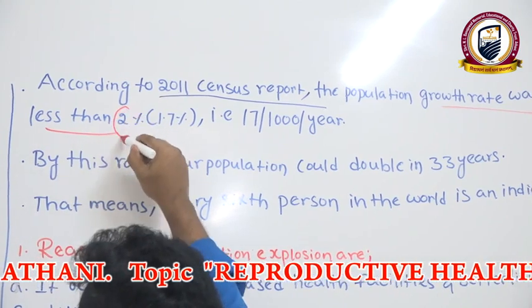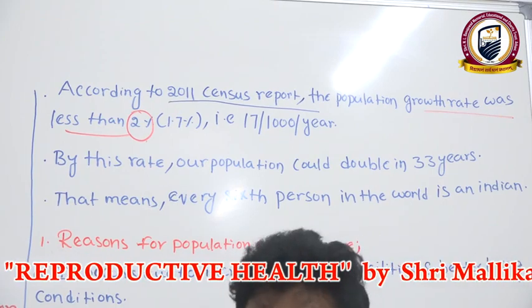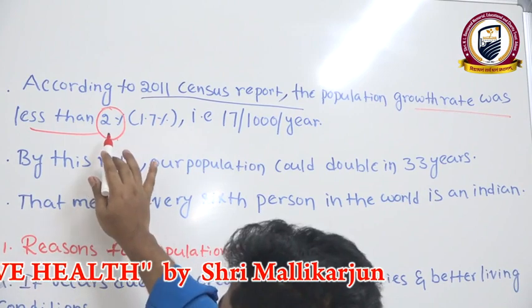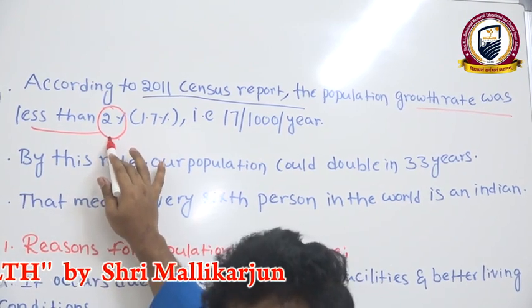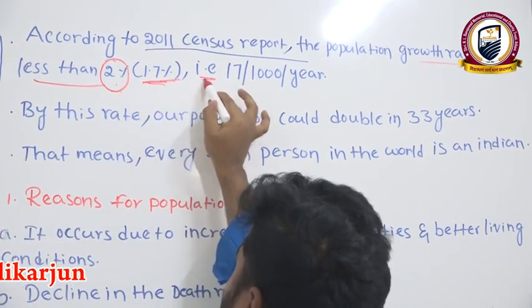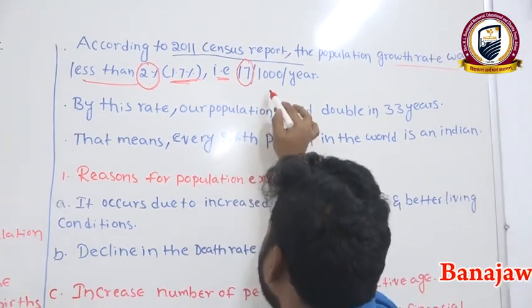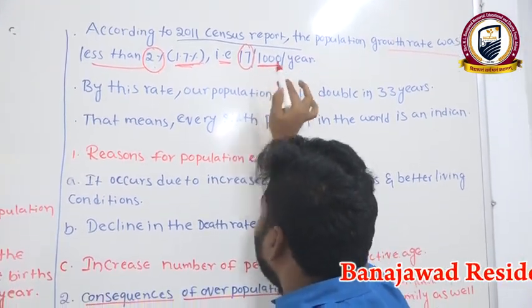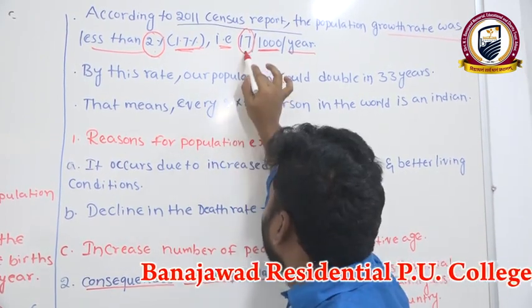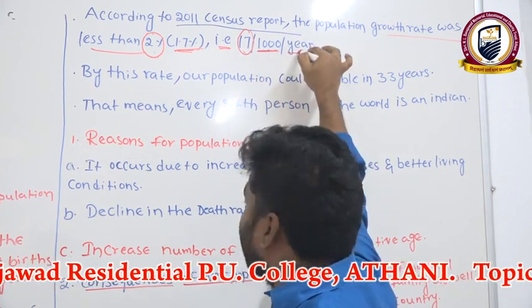less than 2%. Don't think that less than 2% means very little, no sir. Why am I stressing this? Less than 2% is not a simple thing here. Here it means 1.7%, that means 17 people are added per 1000 individuals per year. 17 new births are added to every 1000 individuals per year.